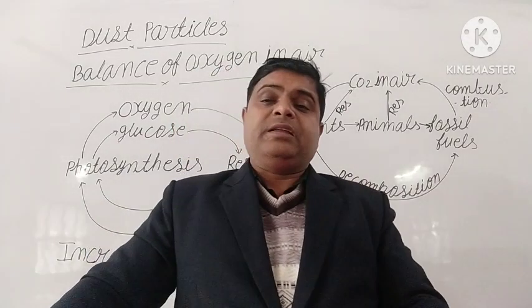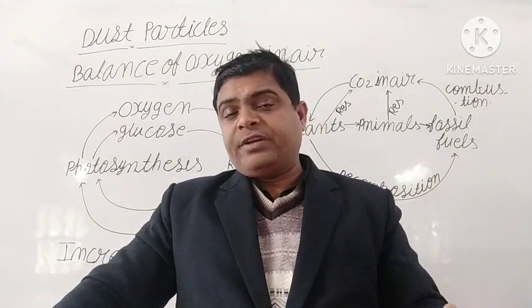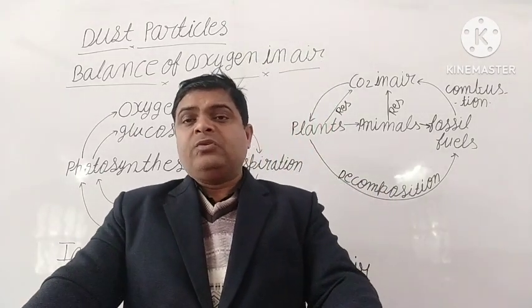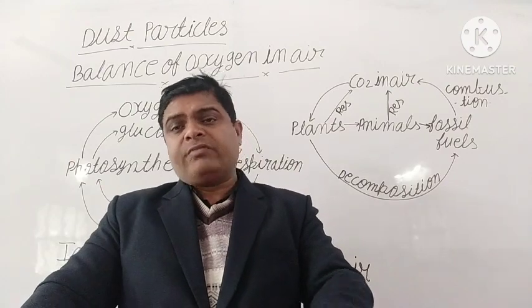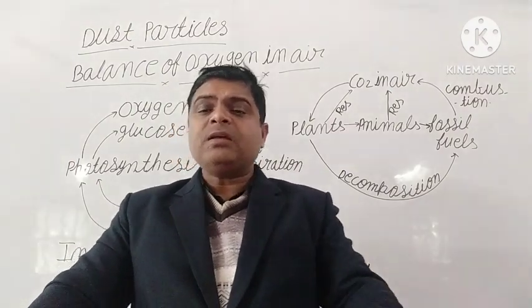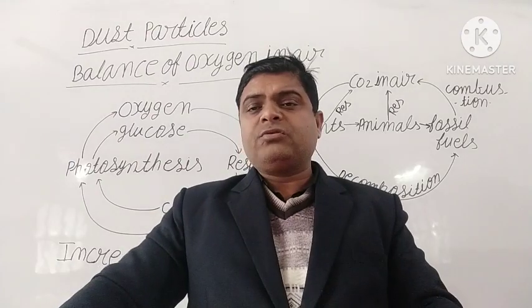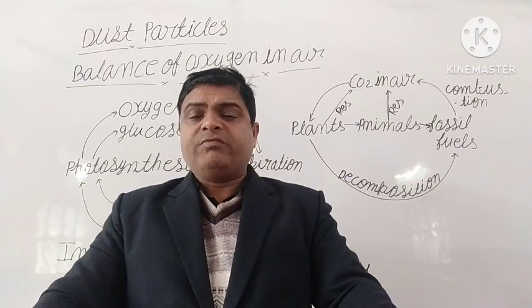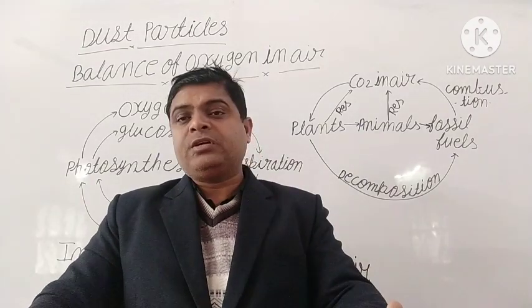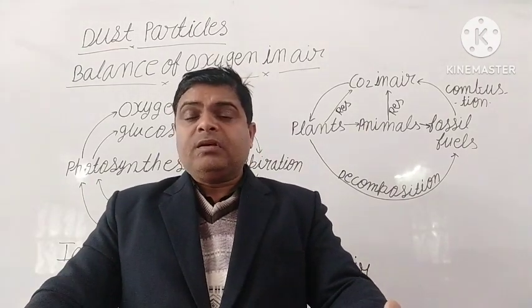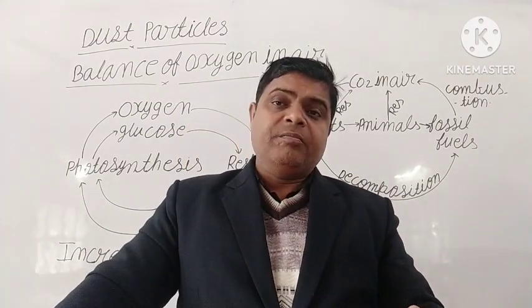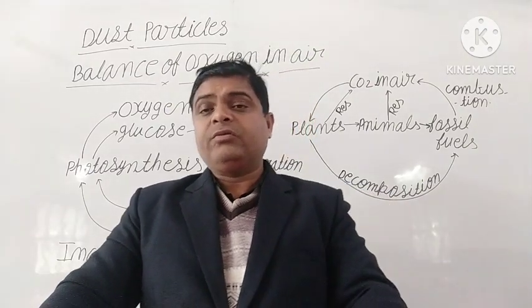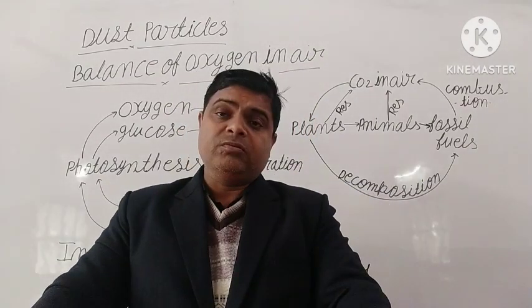Clear, students? So if you want to save your life, stop cutting trees and depend on other materials. If you need furniture, don't use wooden furniture, use plastic furniture or metal furniture, because plastic is a substitute for wooden furniture. Yes or no? Nowadays you can see many types of furniture in our market. When we use plastic furniture, there is no need to use wood. When you make a bed or chair from metal, then we do not require any wood.